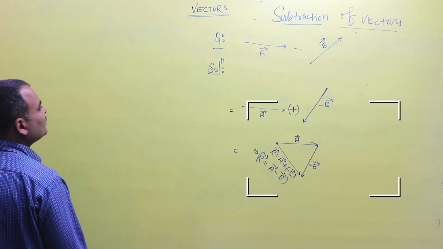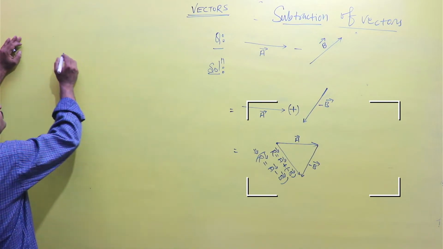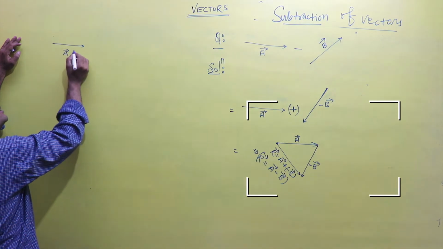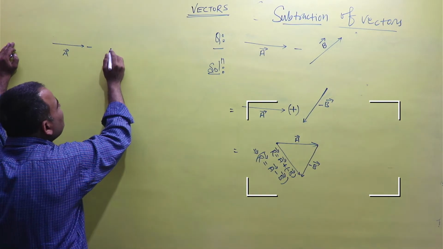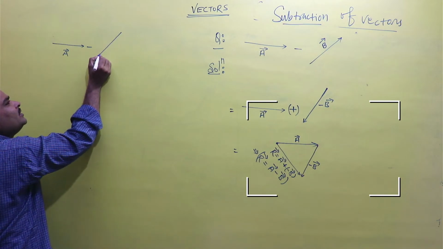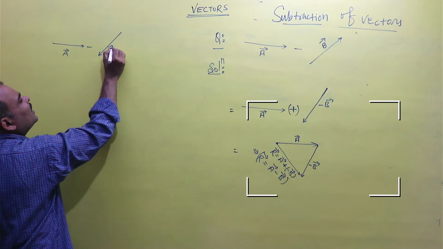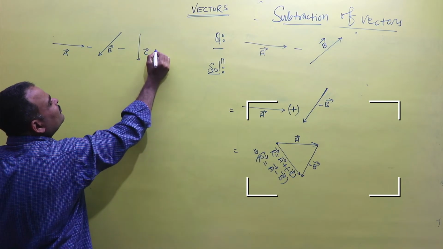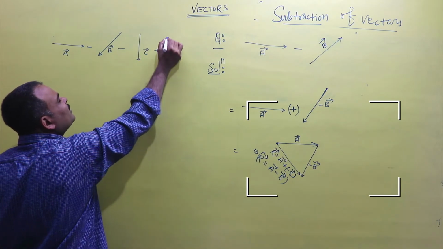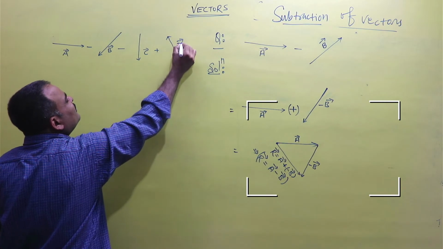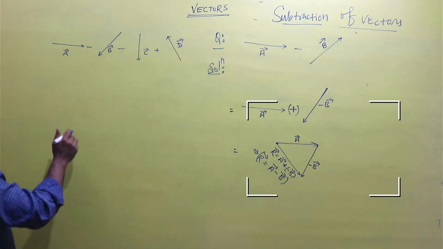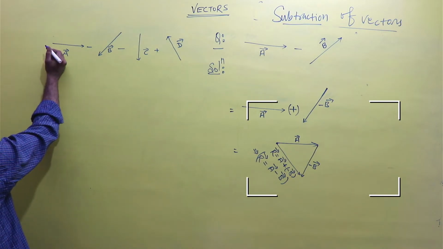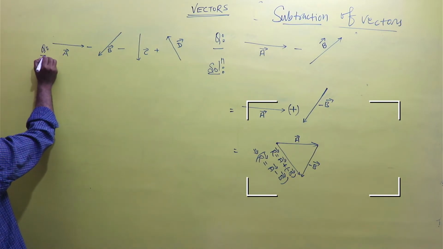Now we can see the other example. If this is vector A, minus this is vector B, minus this is vector C, plus this is vector D, then how can we do it? The solution: the question is given here.